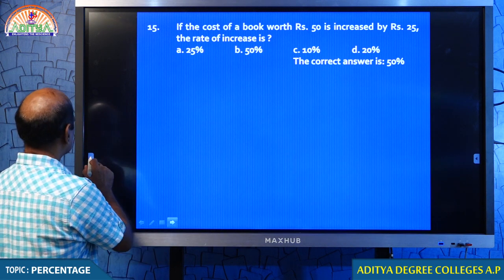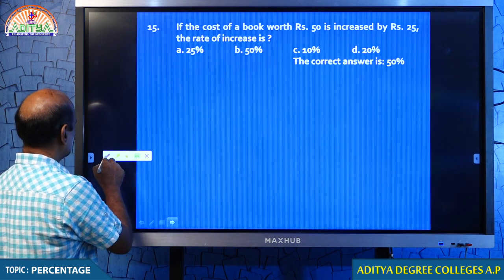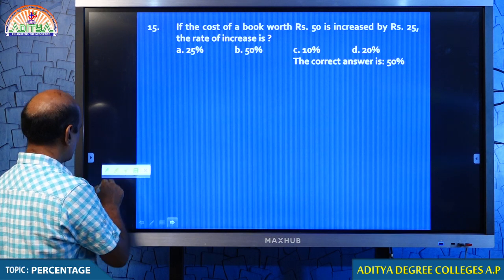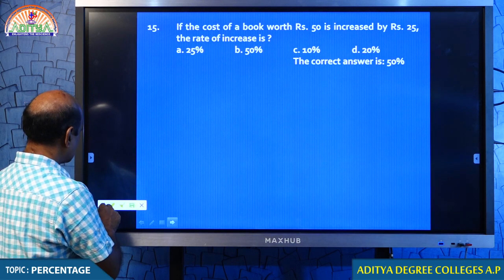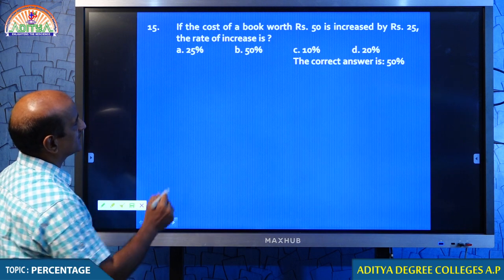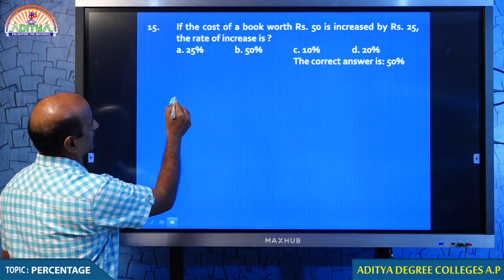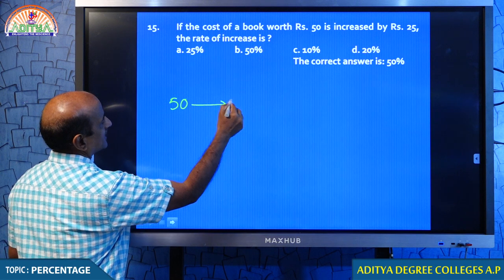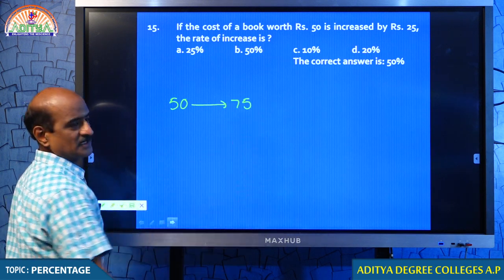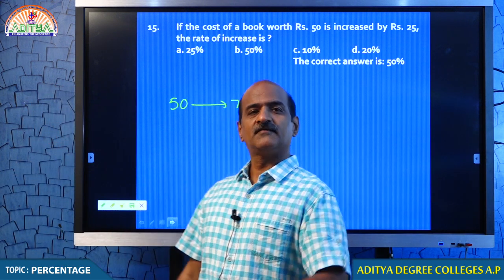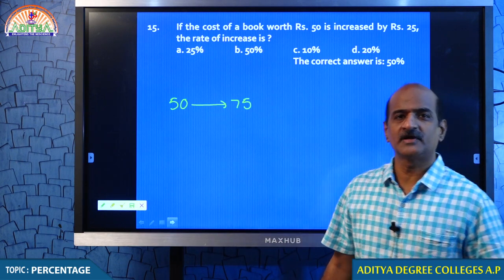Students, do you understand question number 15? The value of a book which costs 50 rupees is increased by 25 rupees. What is the increase, my dear students? Now 50 has become 75, because 50 is increased by 25 rupees.